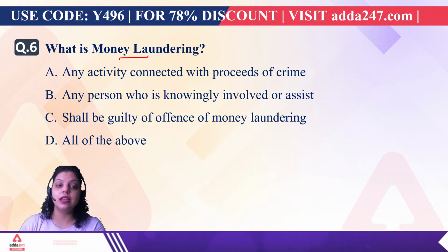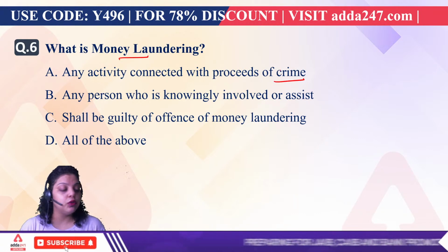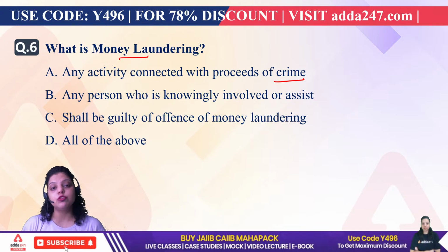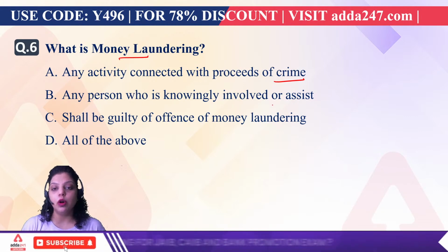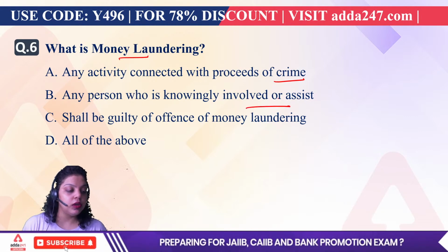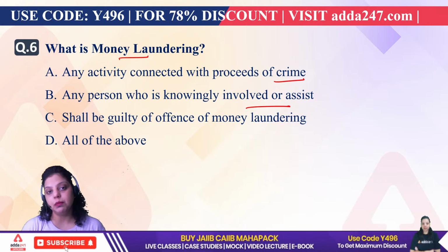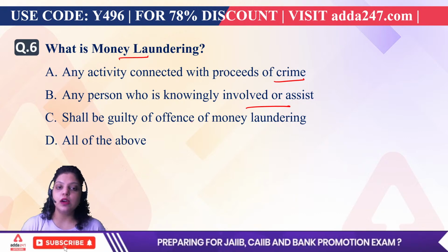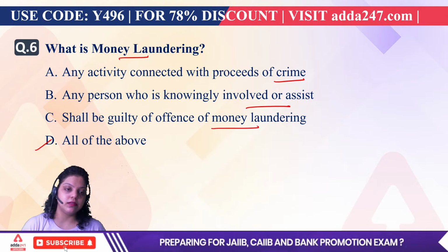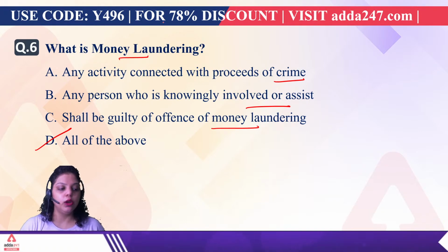The first statement is saying any activity connected with proceeds of crime. Yes, if you are doing money laundering, it means you are performing a certain crime. Then any person who is knowingly involved or assists, yes. When you are doing money laundering, you are involved of your own will in that particular situation, or you are assisting the person. Shall be guilty of the offense of money laundering. So the right answer will be all of the above.